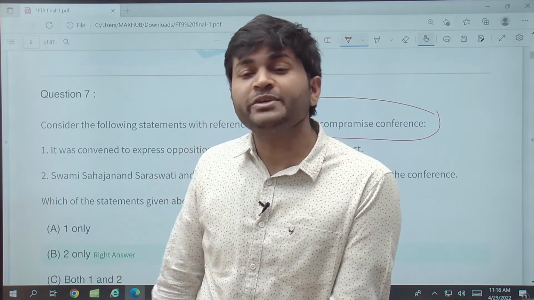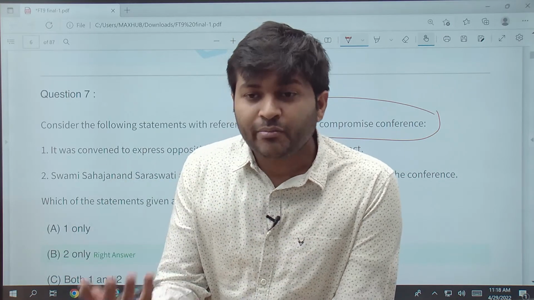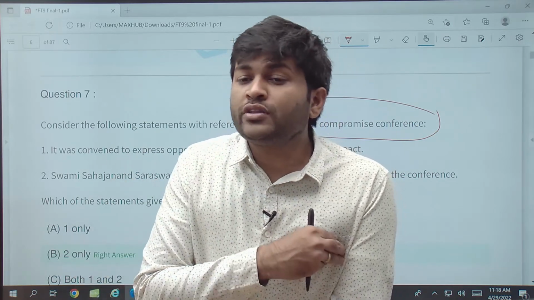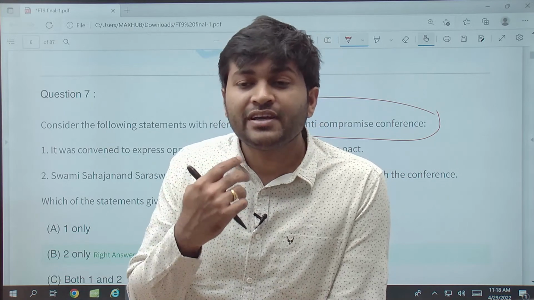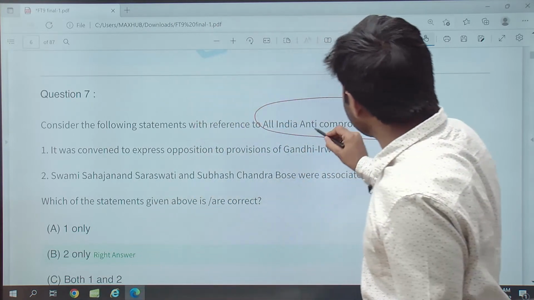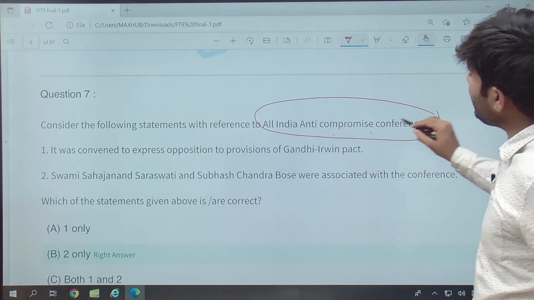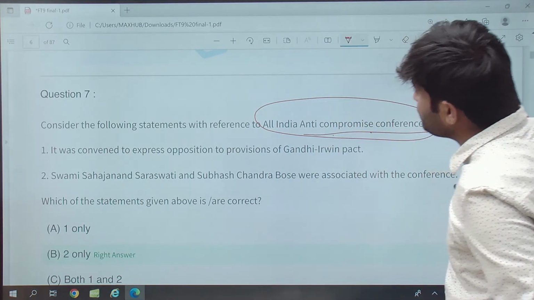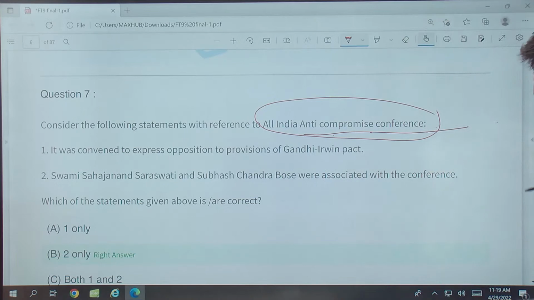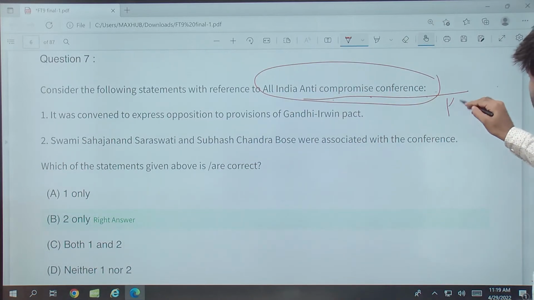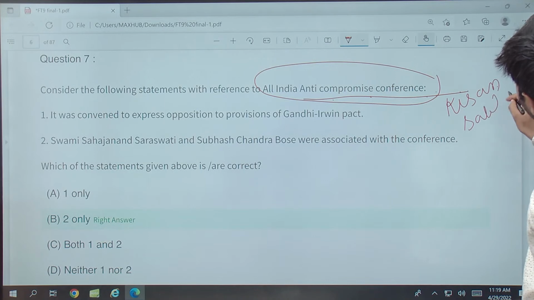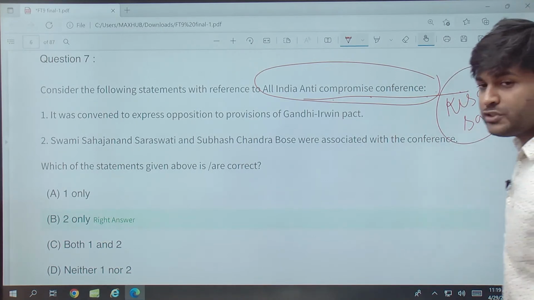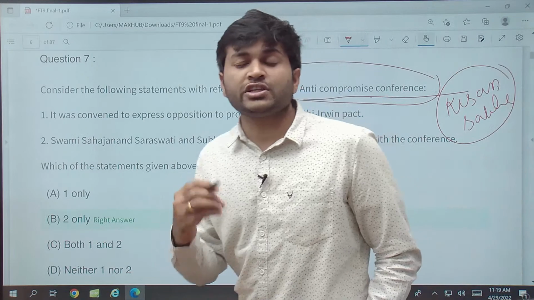That is why we would be supporting a good element. But Subhash Chandra Bose was on the opposite side. He said, why should we support both the elements? That is why an Anti-Compromise Conference was constituted, where the Kisan Sabha was also a participant along with the Forward Bloc, which was founded by Subhash Chandra Bose.